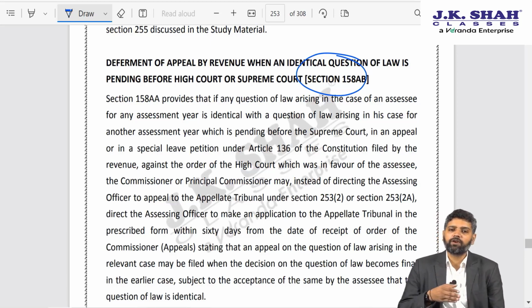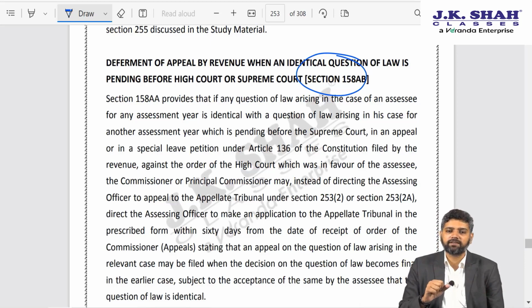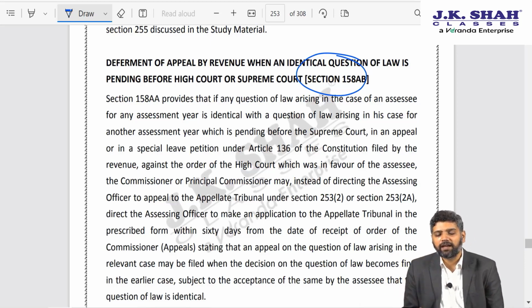So, unnecessarily for the next year, the year after that, the repetitive matters involving the same issue have travelled up to High Court. Or maybe there is some other assessee, our assessee was Mr. X, there is another assessee Mr. Y, in his case also the same issue is involved.